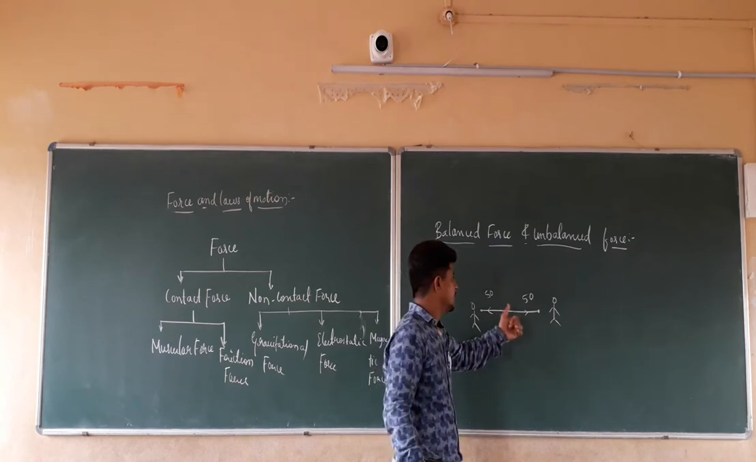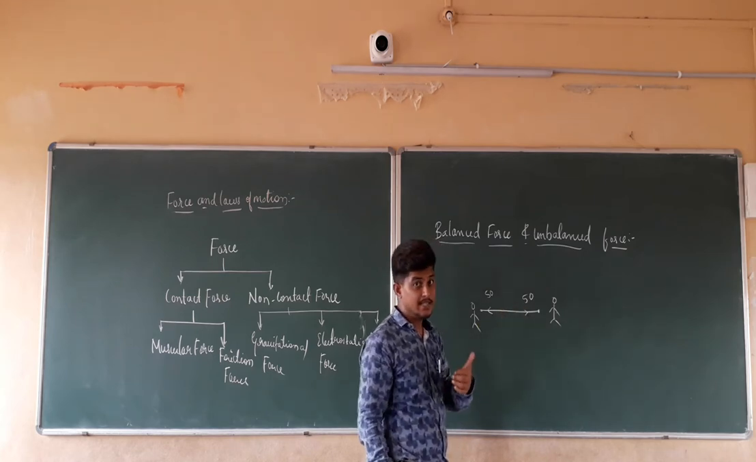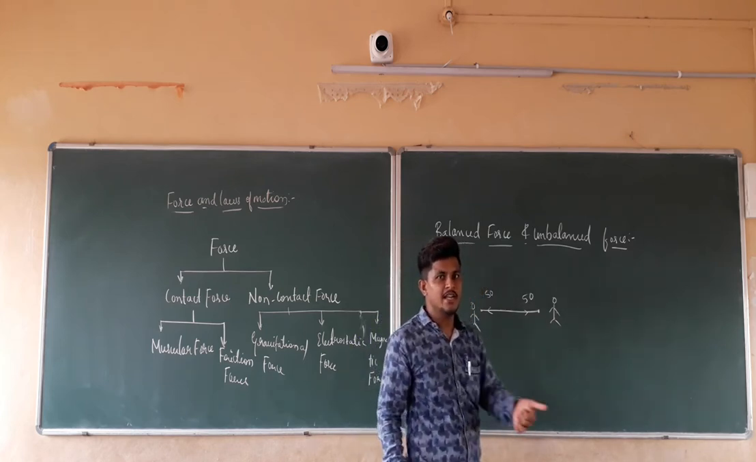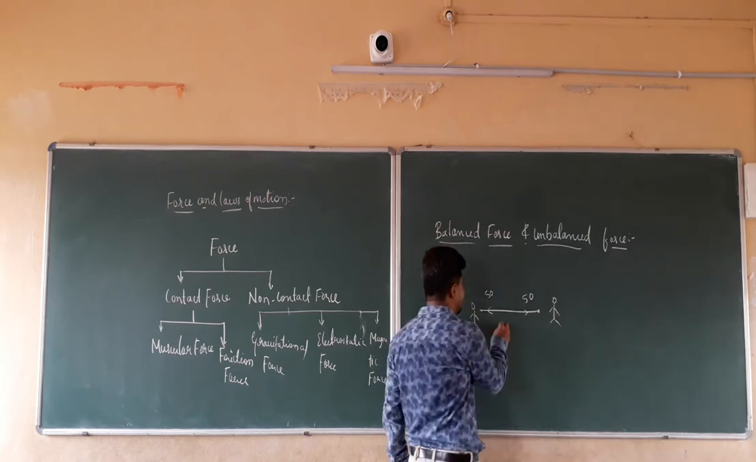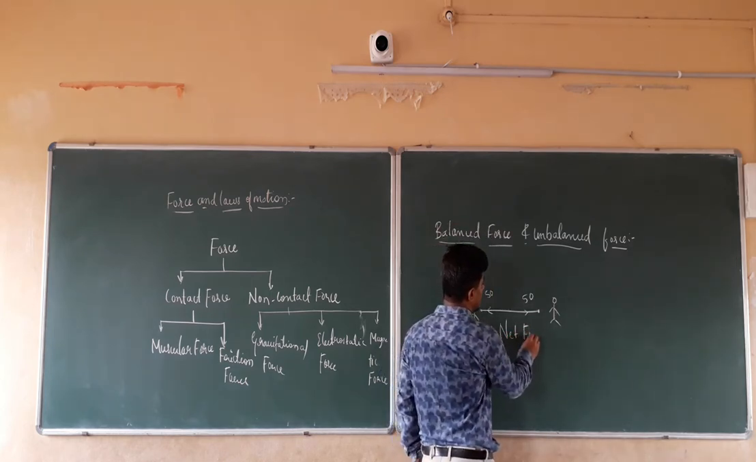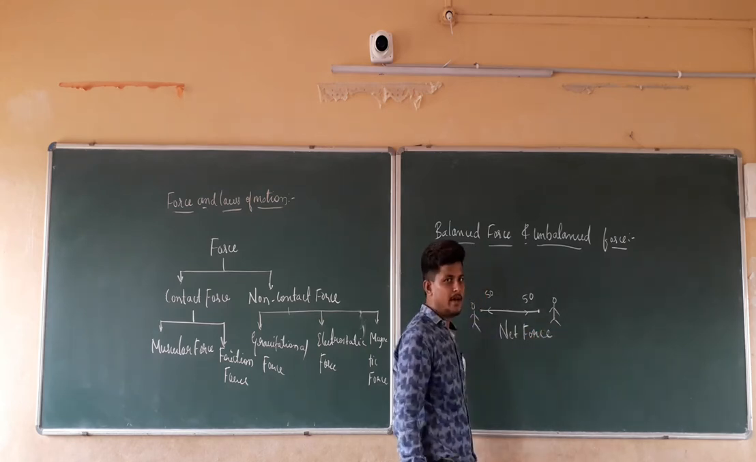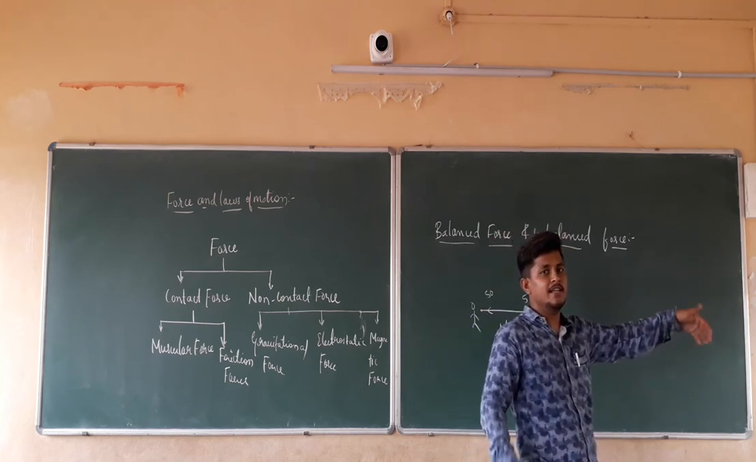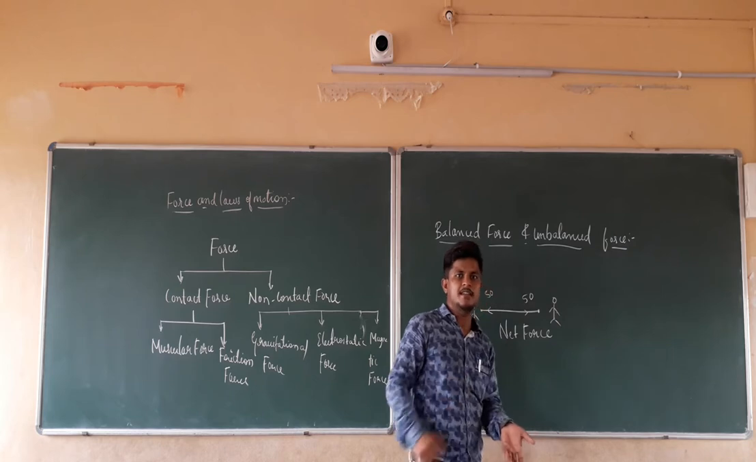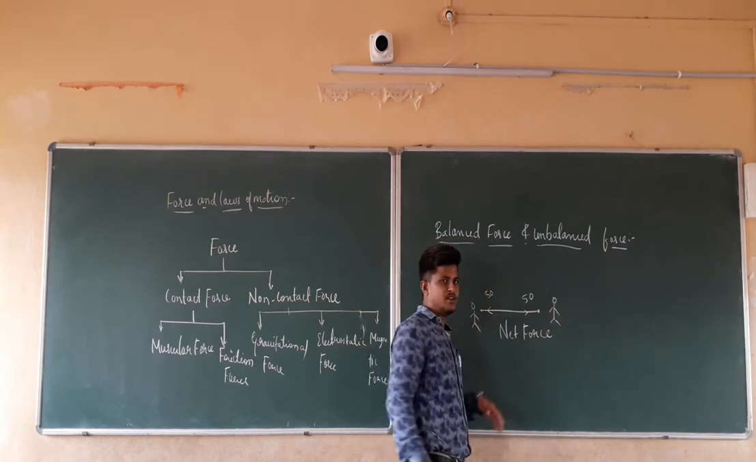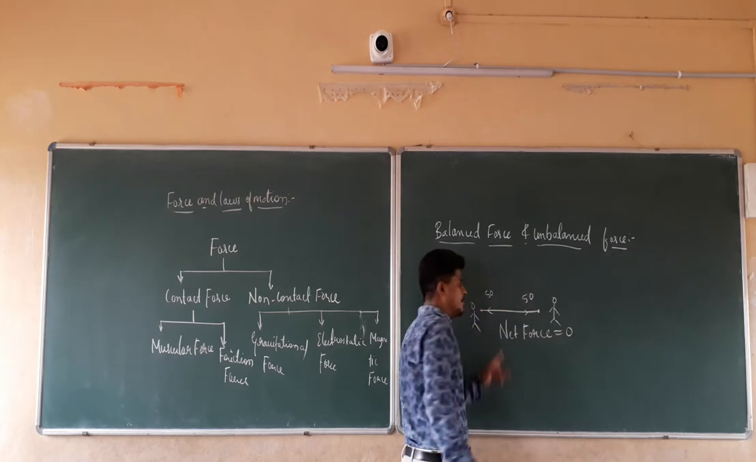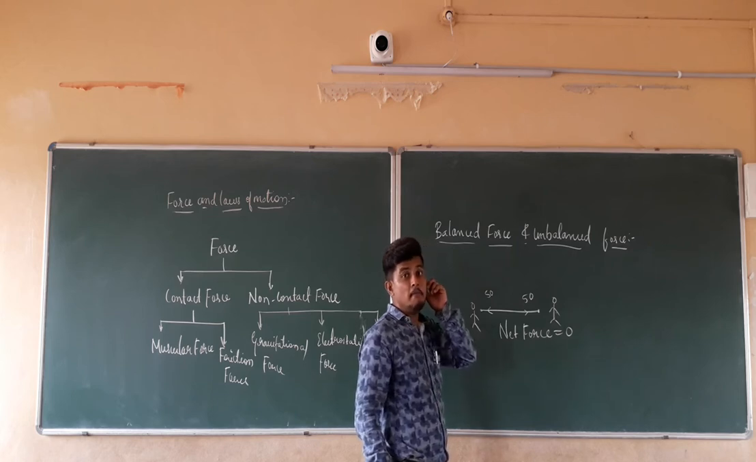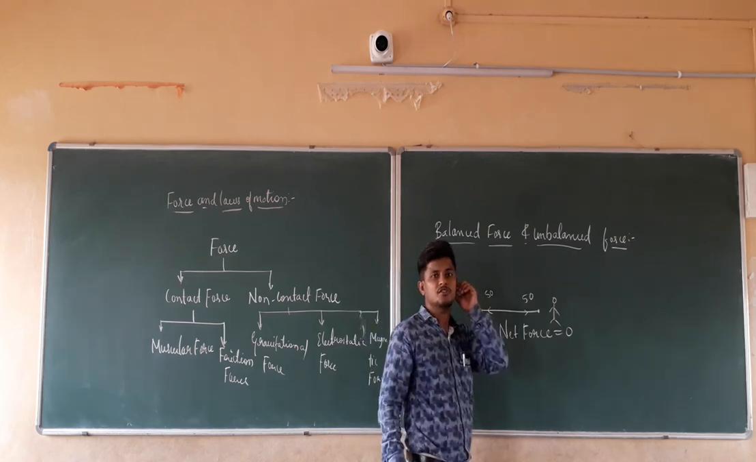Why so? Since both the forces are equal and both are in opposite directions. So in this condition, the net force is equal to how much? If somebody is pulling in this direction and another person is pulling in the opposite direction, the net force on the object will be how much? It will be 0. So when the net force is equal to 0, this type of force is known as balanced force.